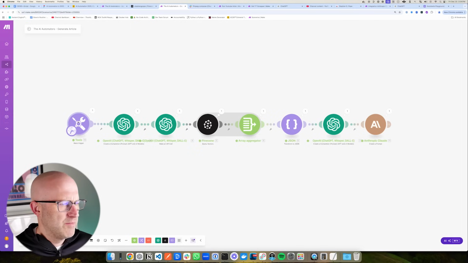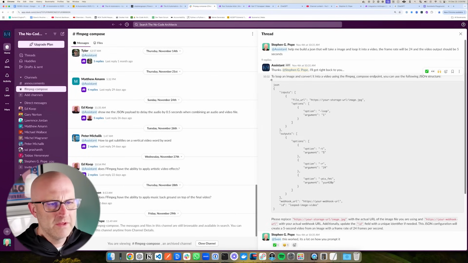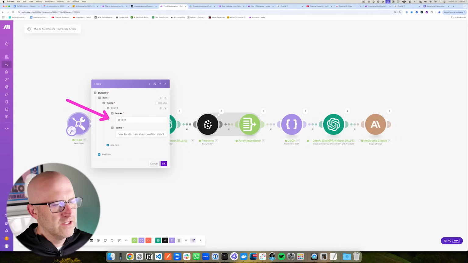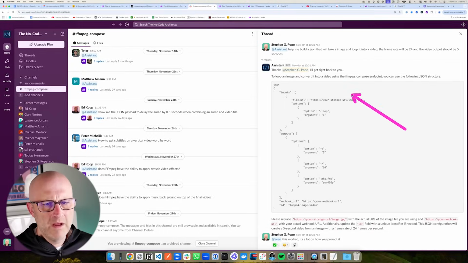This here is just representing a question from a user. So this is just used for testing, but it could easily be connected up into something like Slack, where you could ask an assistant in Slack a question. That would be like inserting the question from Slack directly into this module here. And then when we finally got the answer in the back end, we could respond back to the user.